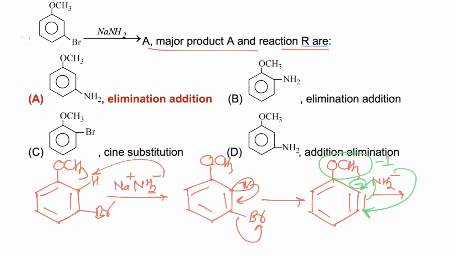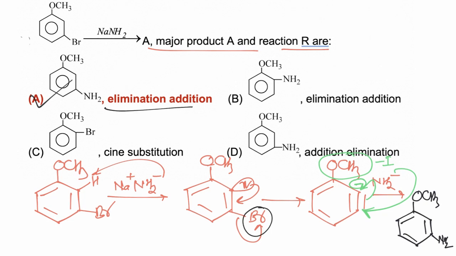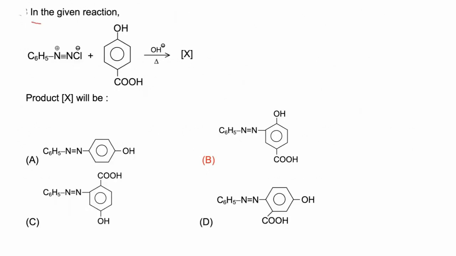So the final product, meta methoxy aniline, is formed. So the correct answer is A, and this reaction follows the elimination addition mechanism because the leaving group is eliminated first, followed by attack of the nucleophile in the given reaction.